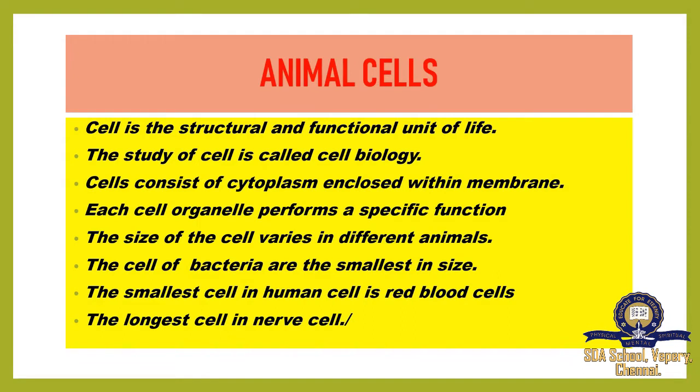The cells of bacteria are small in size. Bacteria is a single-celled species, so it also has the smallest cell in its body. In our human body, the smallest cell is the red blood cell, and the longest cell is the nerve cell. So in our body itself we have a long cell as well as a short cell.